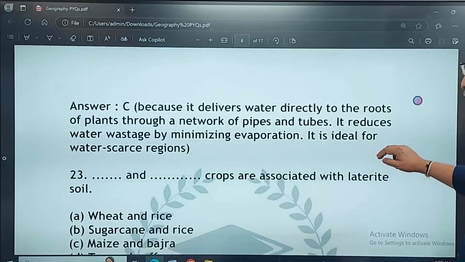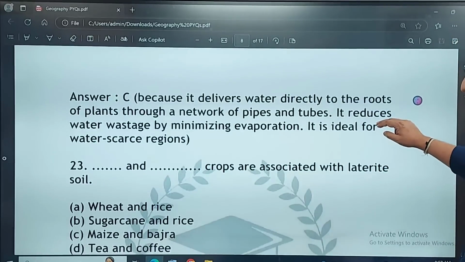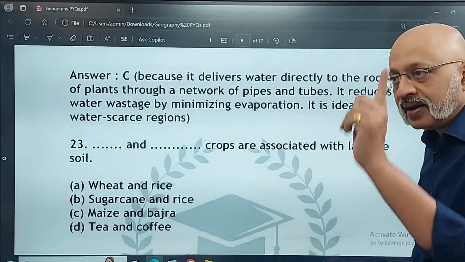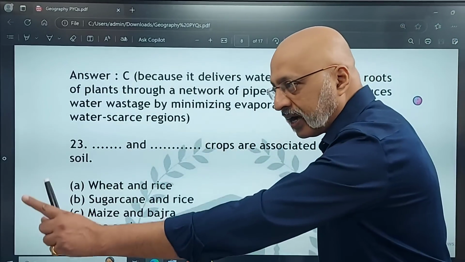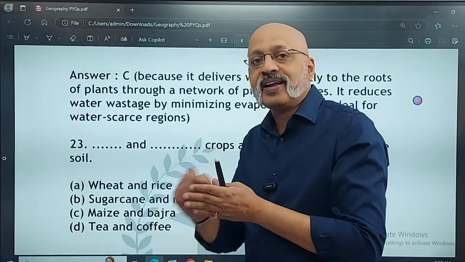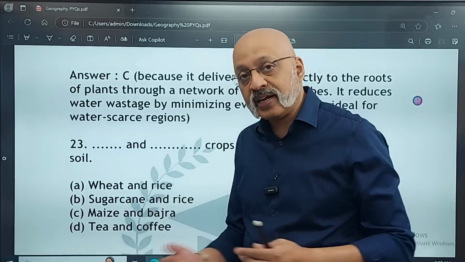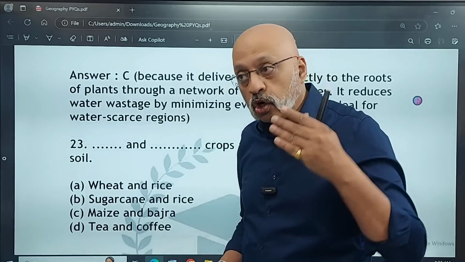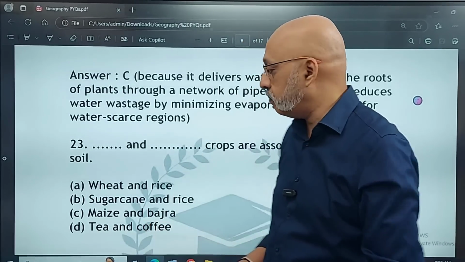Dash and dash are crops associated with laterite soil. Again, soil, crops. Please remember, natural vegetation, forest, the kind of trees. A lot to remember. As much as possible, write in tabular form, write in your own way, make mind maps, but remember it before you go. Geography, you can score high marks.